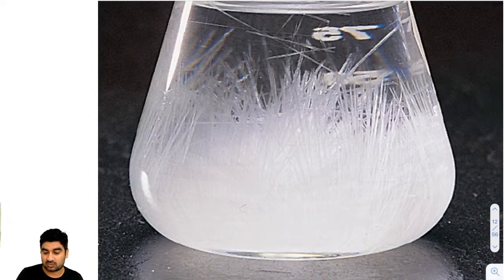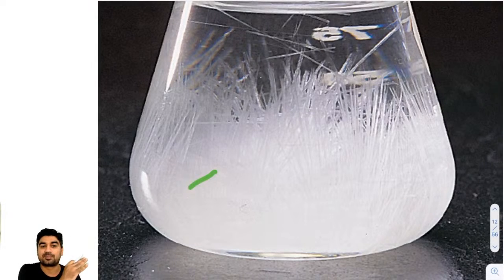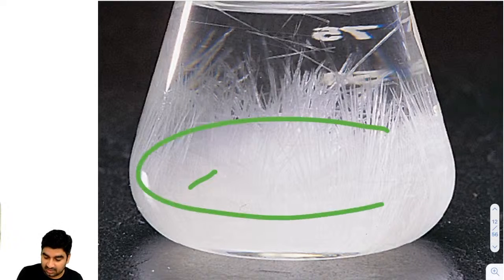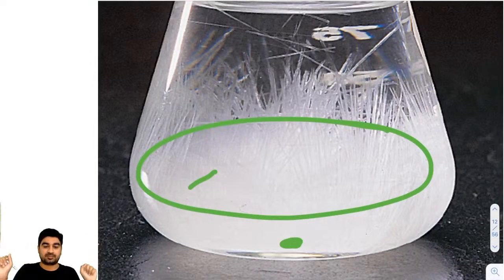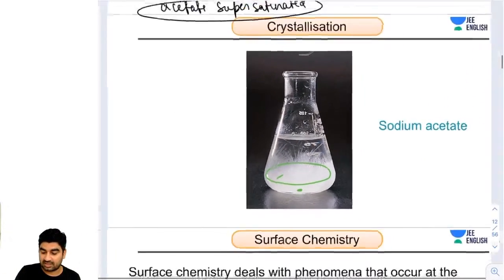So again, what is going on here, guys? As you can see, this is the crystal, and you just took a small amount of crystal and then the whole crystal develops around it. So guys, this is called crystallization.